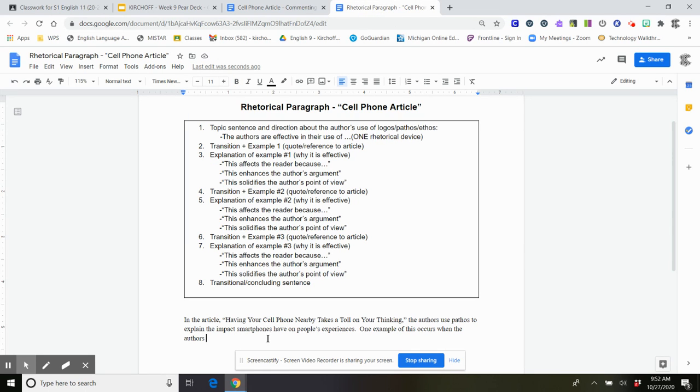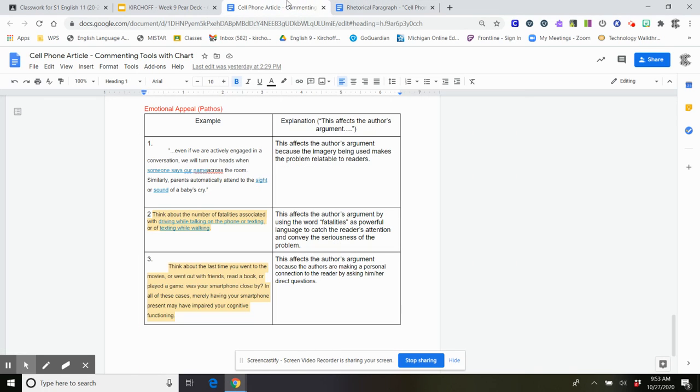So one example of this occurs when the authors reference imagery in the following quote. So I'm going to use a colon to offset my quote. Then I'll go over here to my chart.